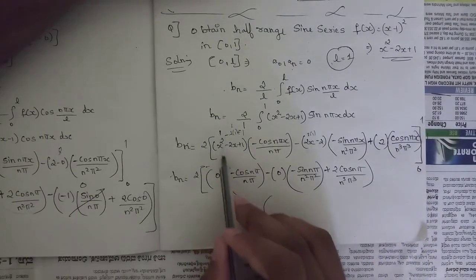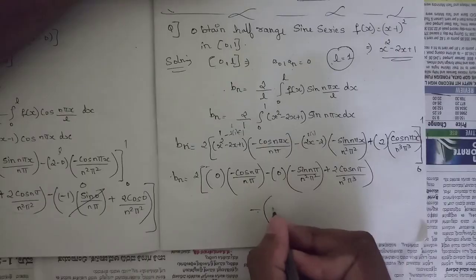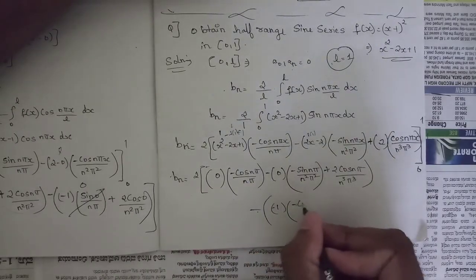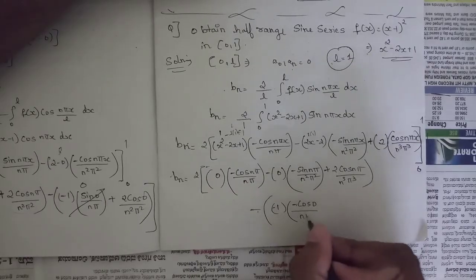So 0 square is 0, minus 2 into 0, only 1 remains, minus cos 0 by n pi.